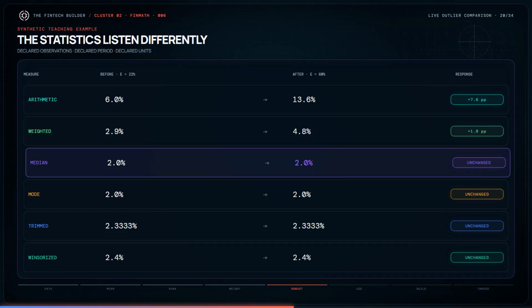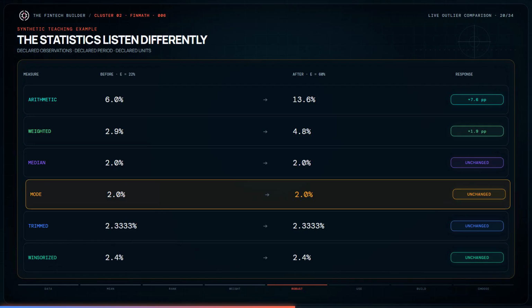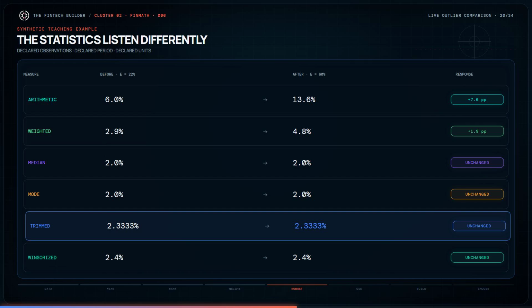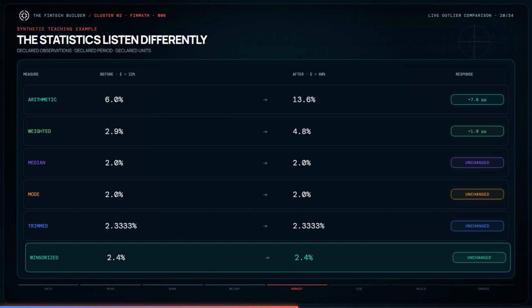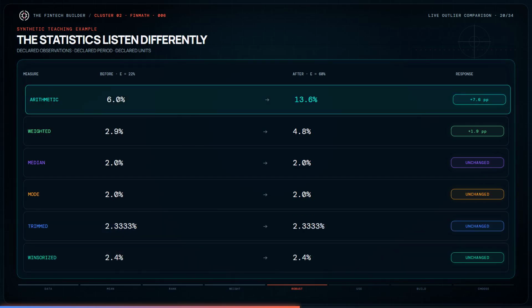Median remains 2% because the middle rank did not change. Mode remains 2 because the repeated value did not change. The chosen trimmed and Winsorized means also remain unchanged.